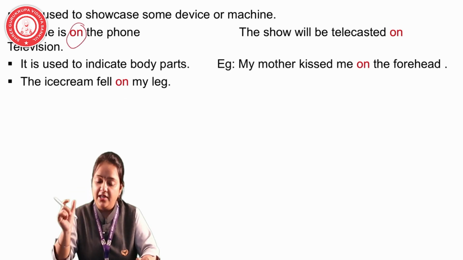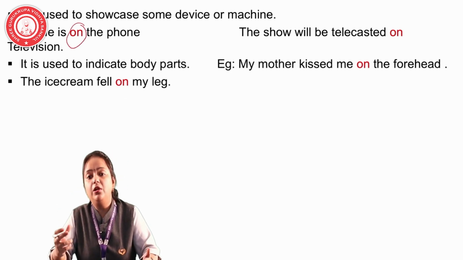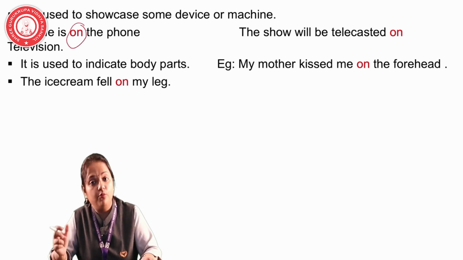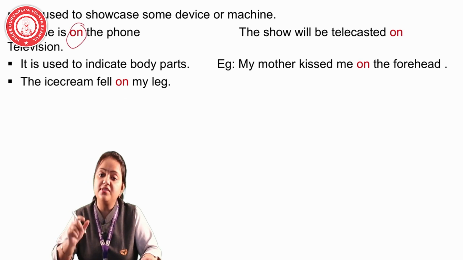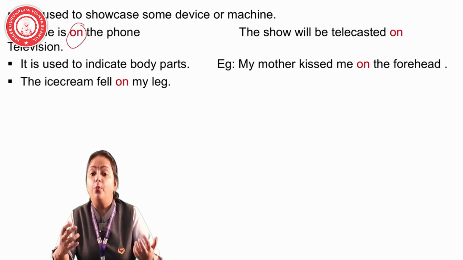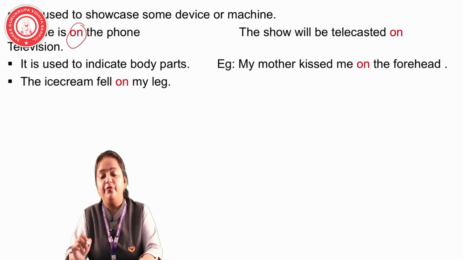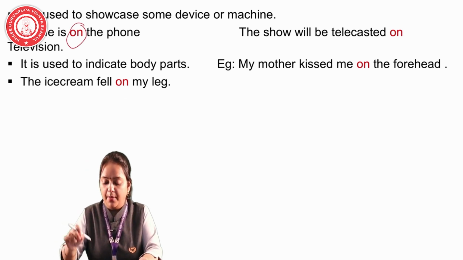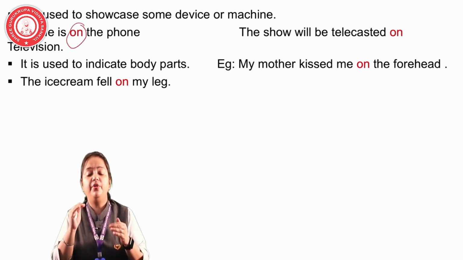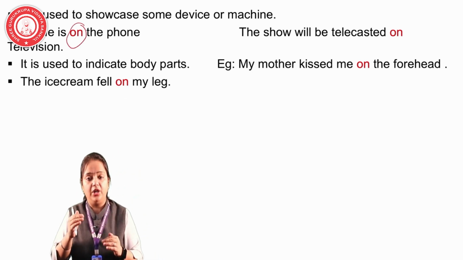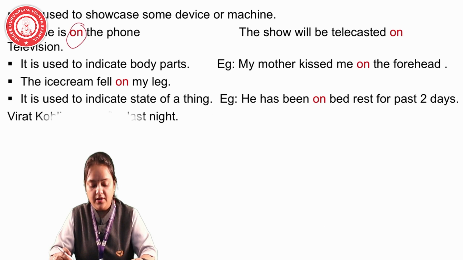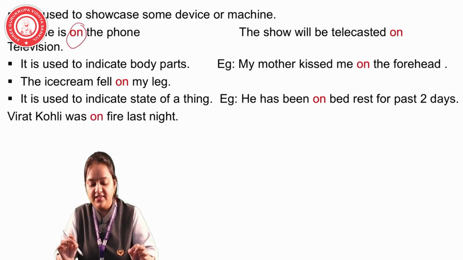So television, phone, these are all electrical appliances, and for devices or machines we have to use the preposition on. It is used to indicate the body parts also. The ice cream fell on my leg. My mother kissed me on my forehead. Whenever we are naming the body parts, we are using the preposition on.